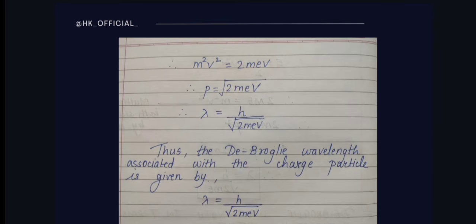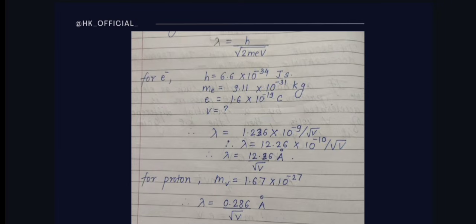Now this derivation doesn't end over here. We have to find de Broglie's wavelength associated with charged particles, that is electron and proton. So for electron, in the same formula, we will just substitute all the values of constants. Like h, we all know, I have written over here. What is h?